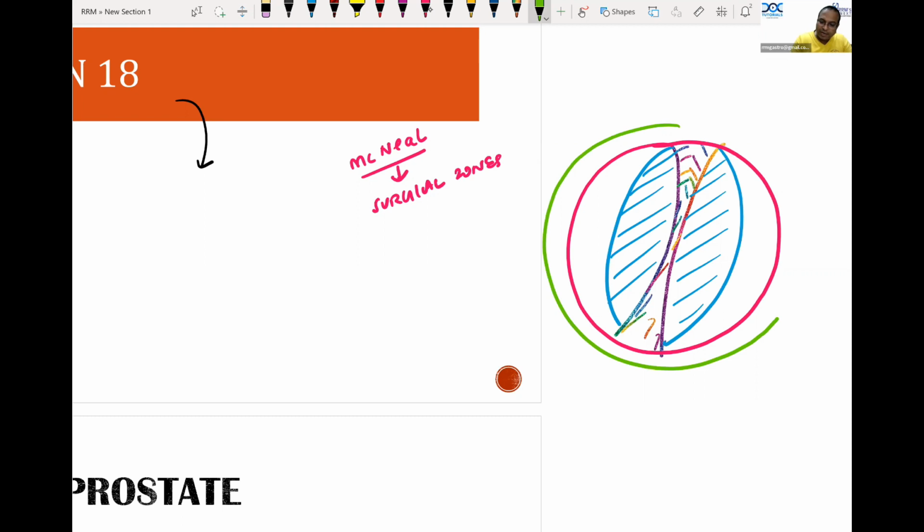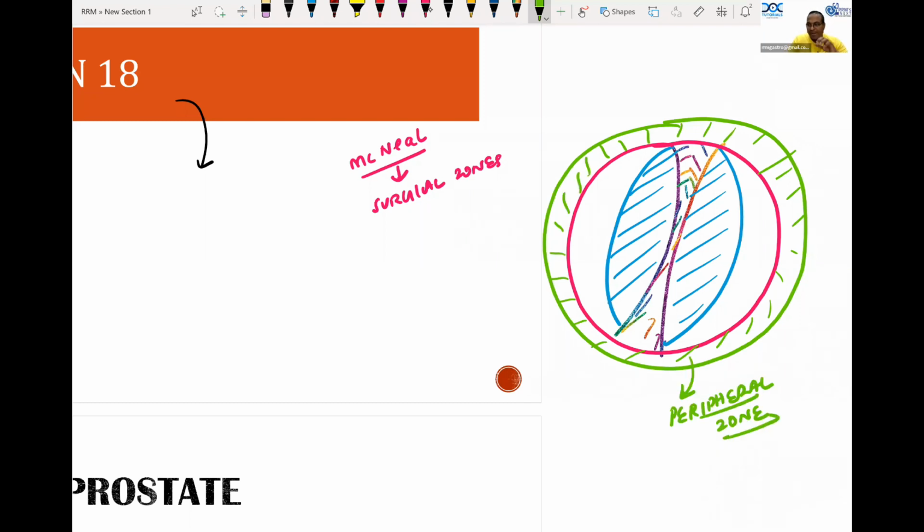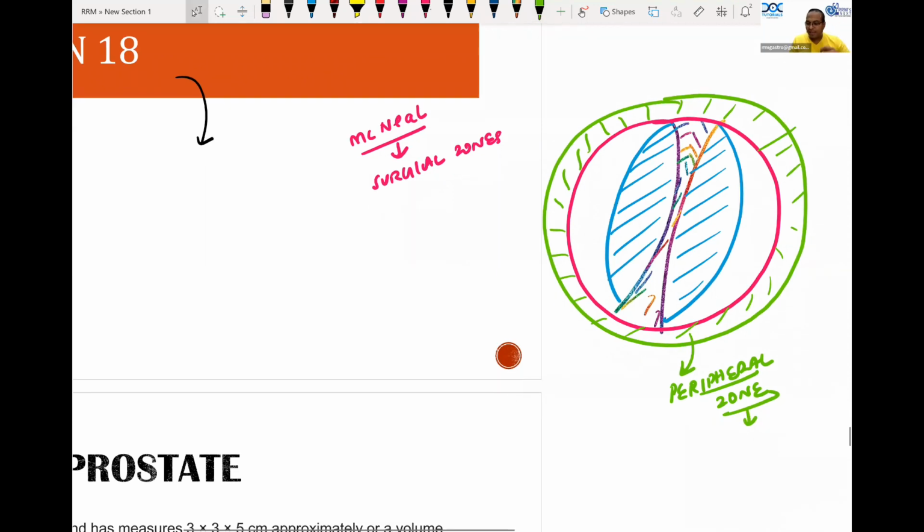What is this green color zone known as? Can you tell me? What is this zone known as? Very important. Peripheral zone. Why is this zone very important? Can you tell me why this peripheral zone is very important in prostate? As a surgeon, why should I worry about it? Very good. It is a cancer causing zone. Peripheral zone is cancer causing zone.